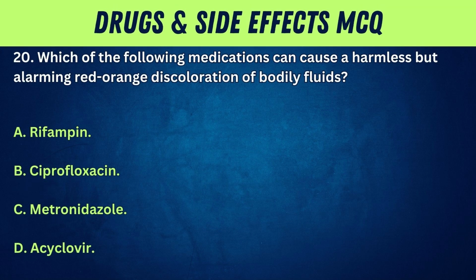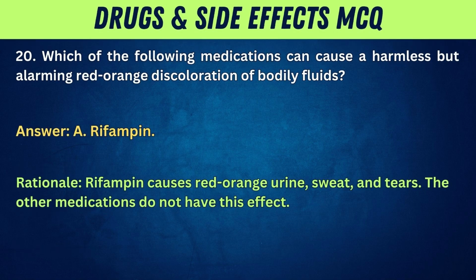20. Which of the following medications can cause a harmless but alarming red-orange discoloration of bodily fluids? A. Rifampin. B. Ciprofloxacin. C. Metronidazole. D. Acyclovir. Answer: A. Rifampin. Rationale: rifampin causes red-orange urine, sweat, and tears. The other medications do not have this effect.